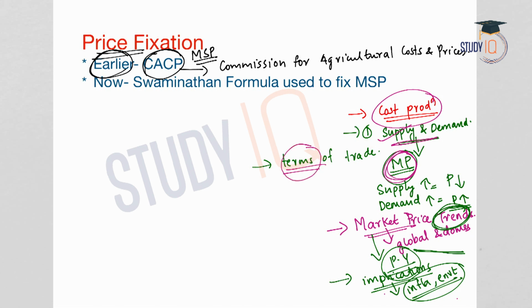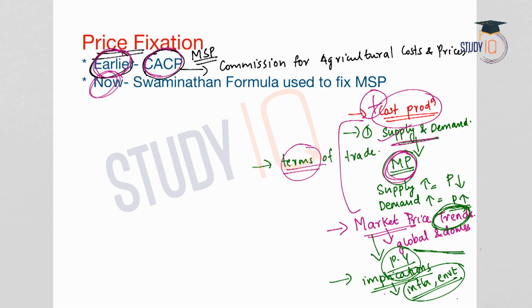And these four factors, along with the cost of production or cost of cultivation, were used by the CACP in estimating the MSP. But this is the earlier case. Now the MSP estimation has changed. Let us see how MSP is estimated in recent times.